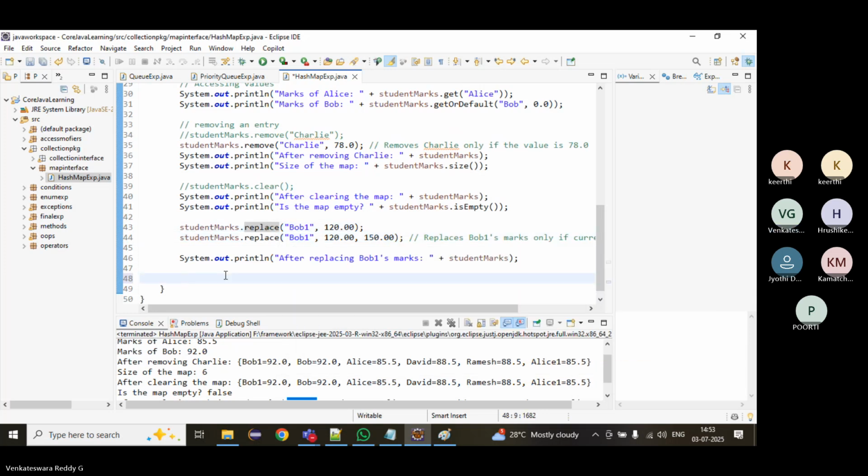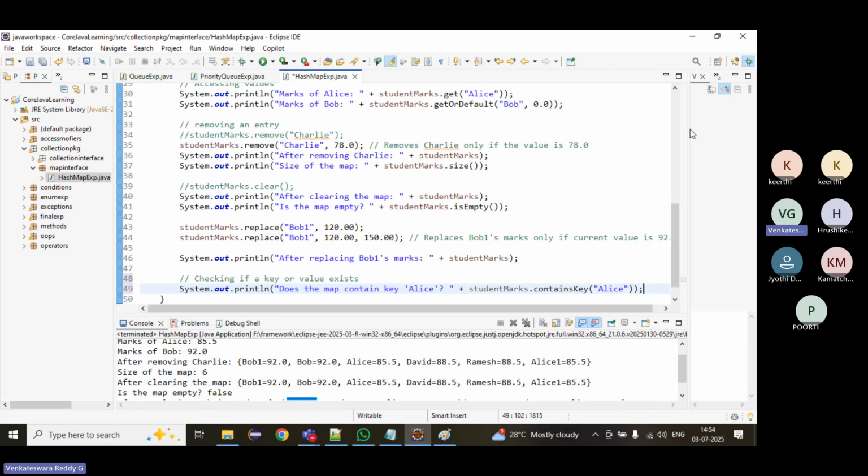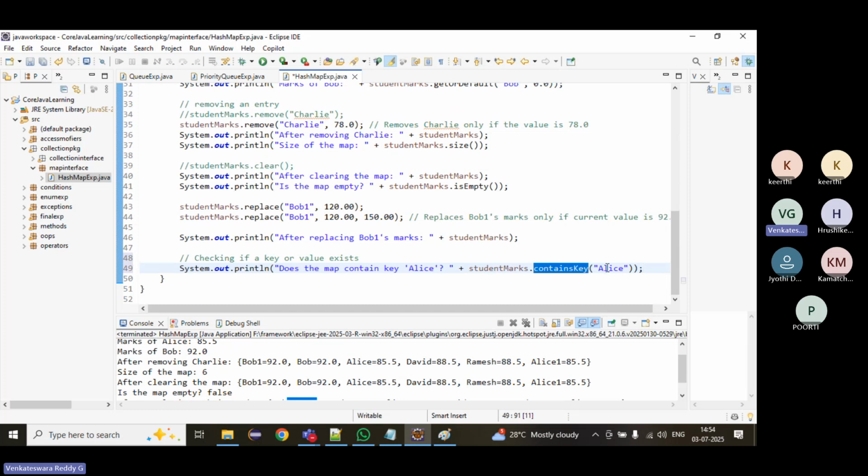Then we have containsKey and containsValue. If you want to verify whether a key is available in the map, I want to verify whether a particular student is available or not: containsKey. We pass the student name. If it is there, it will return true, otherwise false.